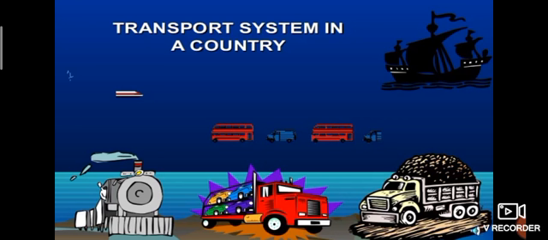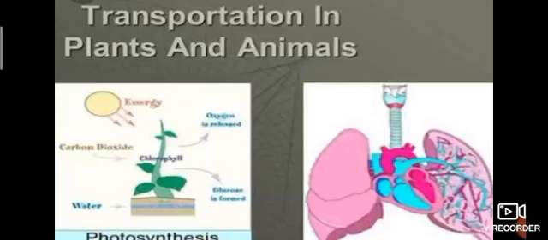Transport. Yes, good, but transport in our body. Wow, how interesting. Are you ready? Yes, this is your science chapter 11, transportation in plants and animals. Superb.